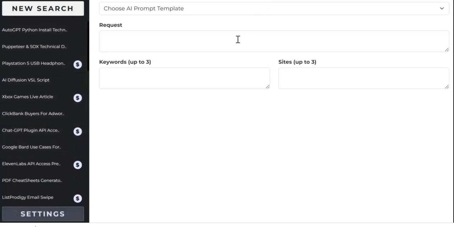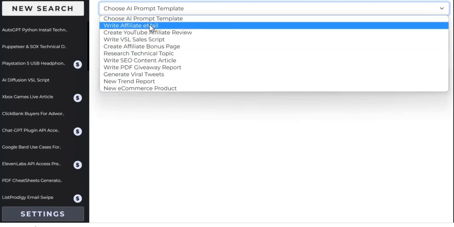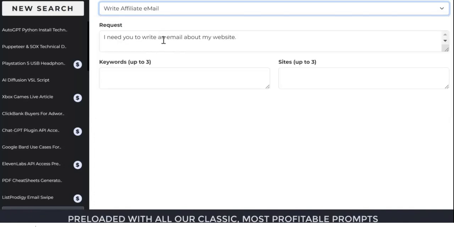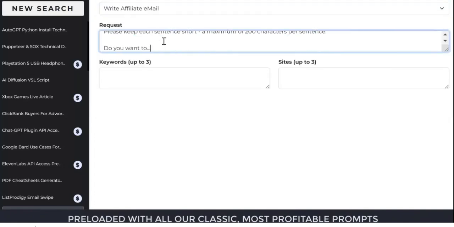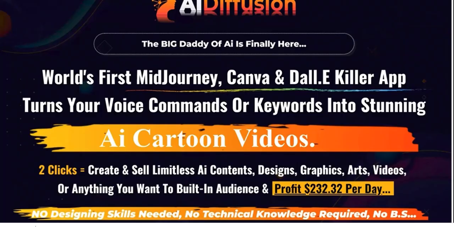The way it works is you can enter your usual prompts. And of course, we are going to include all of our classic prompts for us marketers and for people who want to make money, because our prompt game is pretty ridiculous. So yes, we are including all of these template prompts. By the way, they're all built into Search GPT. But let's say that I want to promote this new affiliate program, okay?